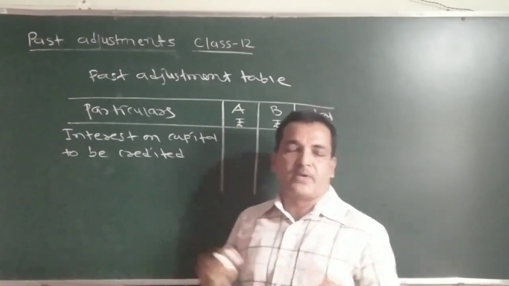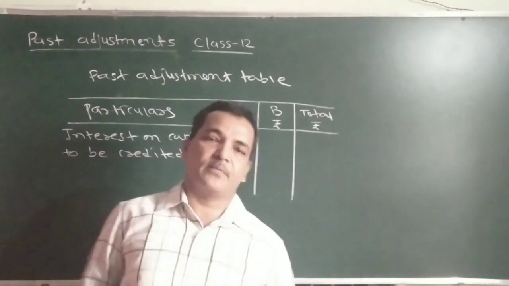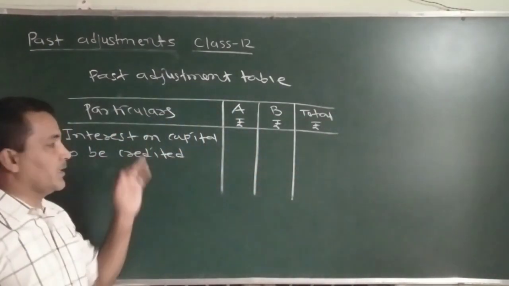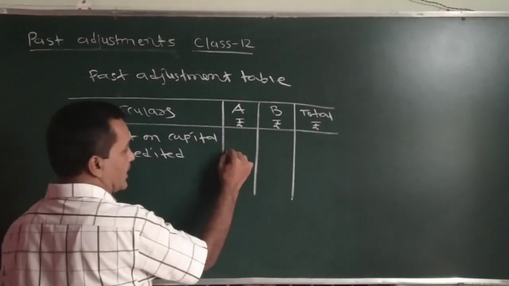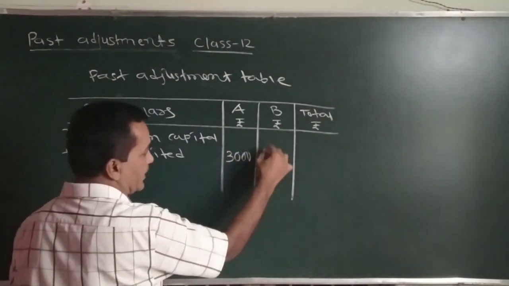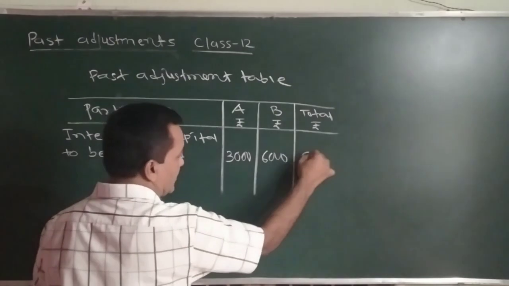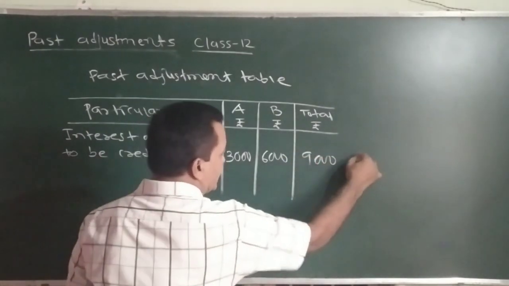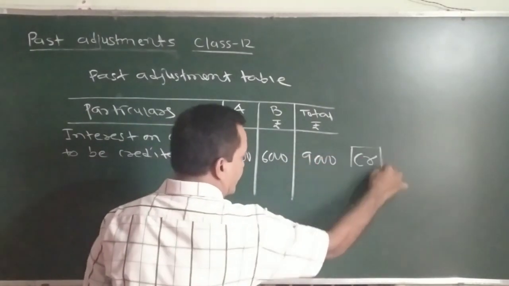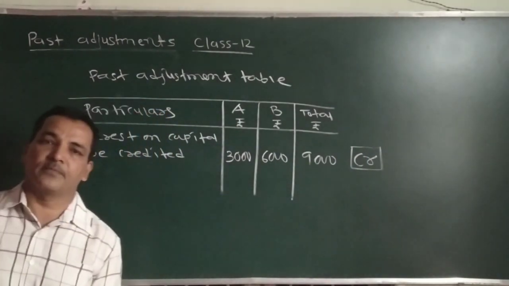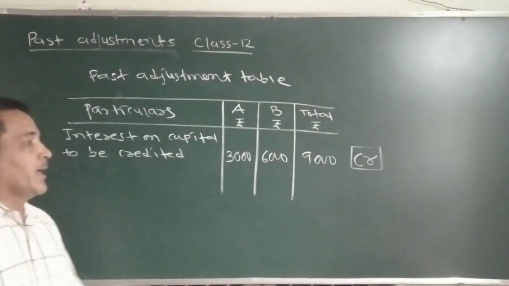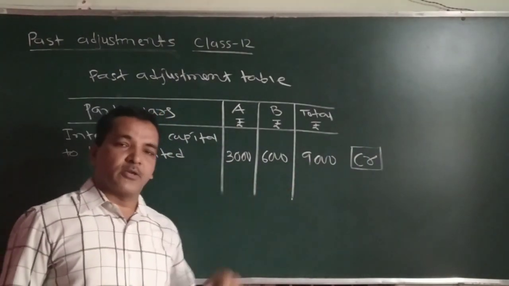So here we assume that fluctuating capital is given. So interest on capital to be credited in case of A, the amount is 3,000 and in case of B the amount is 6,000. So total 9,000. This is credit effect which we have to give. Now this 9,000 is not credited.